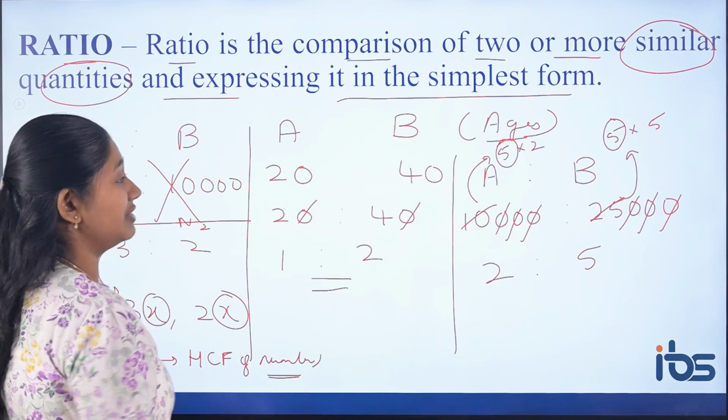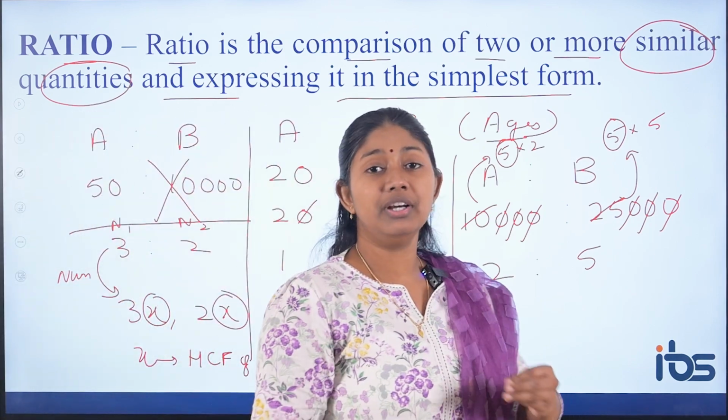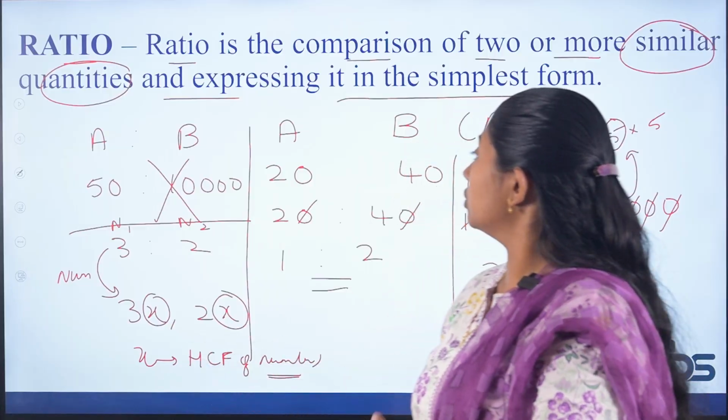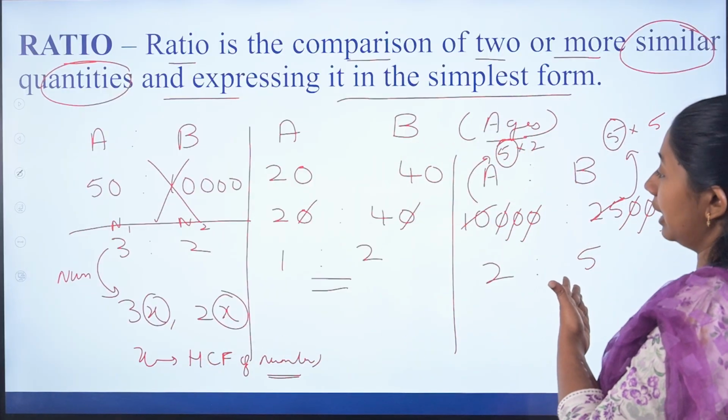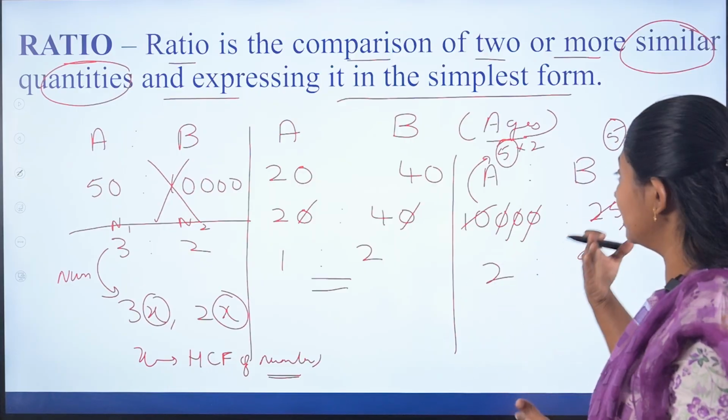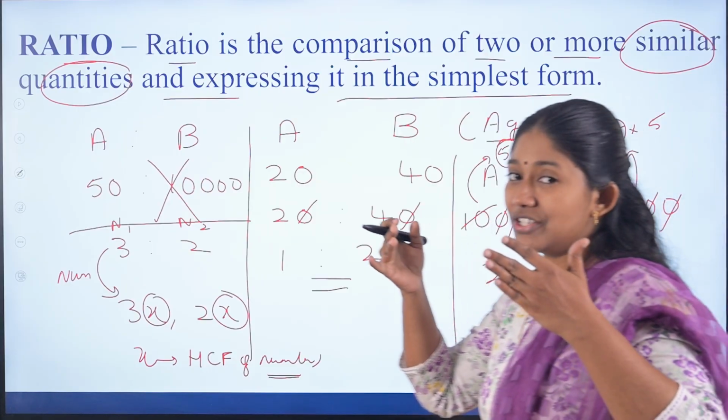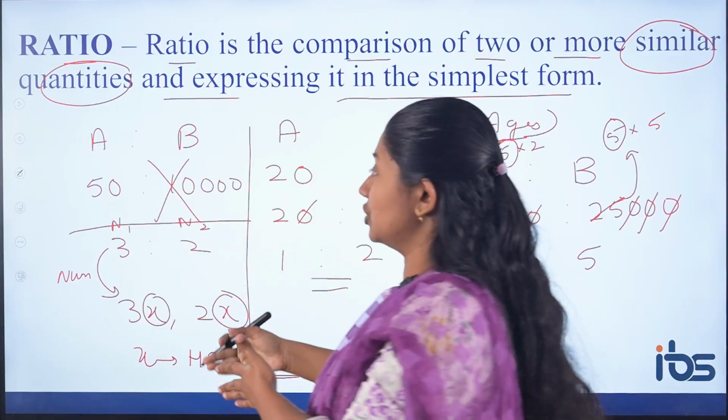We have already discussed this relation in our HCF and LCM. So, this is all about the meaning of ratio and how it can be expressed. You have to compare similar quantities. What is the relation between HCF and ratio?